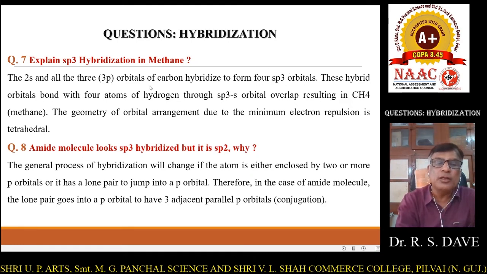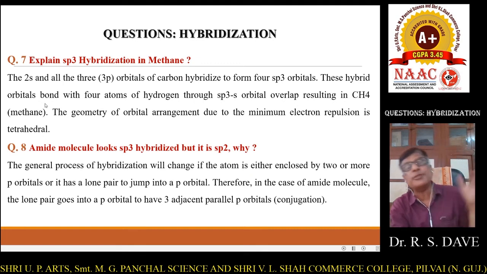Friends, as we know, the number of atomic orbitals gives the number of hybridized orbitals. As we can see here, one s orbital mixes with 3 p orbitals. The total number of atomic orbitals is 4, and after mixing they give a total of 4 hybridized orbitals. So 4 atomic orbitals give 4 hybridized orbitals. These hybridized orbitals bond with 4 atoms of hydrogen through sp3-s orbital overlap, resulting in a methane molecule.